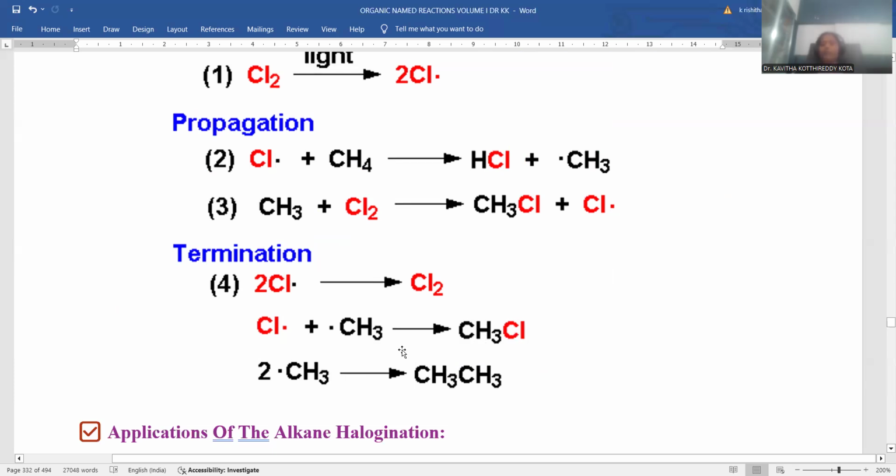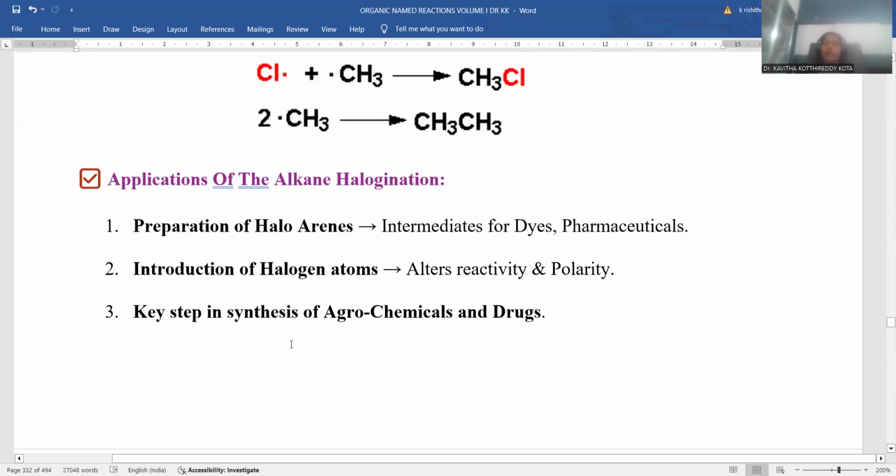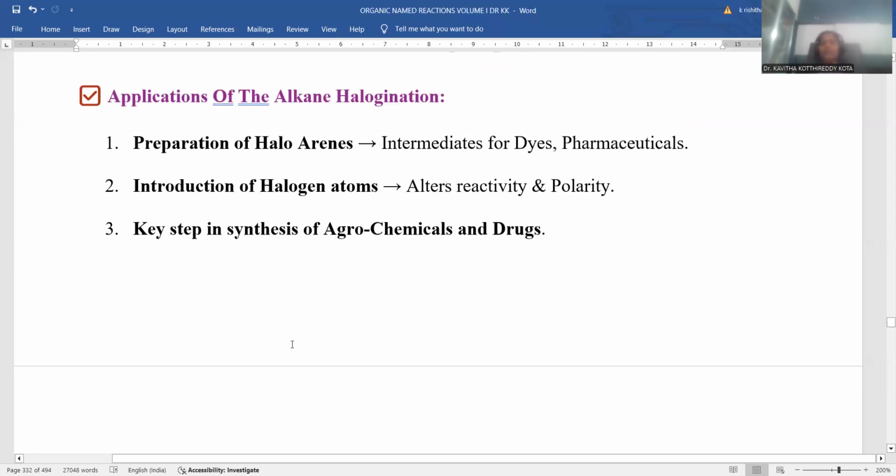This could be achieved by combining a methyl radical with a chlorine radical, right? By this we completed halogenation of alkanes. Now the important segment of the session will be the application part, right? So haloarenes are very important compounds. You can utilize them in multiple fields to synthesize colored matter like dyes, and even pharmaceutical medications can be synthesized starting with these haloarenes.